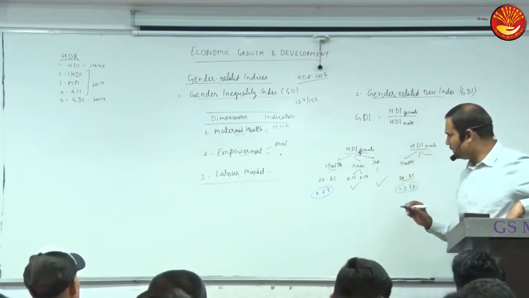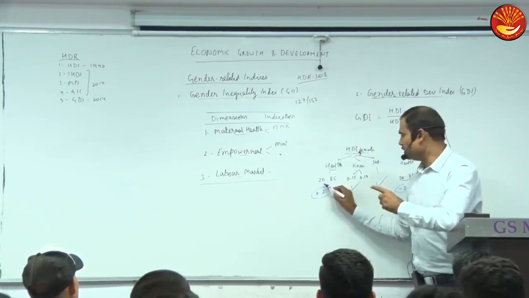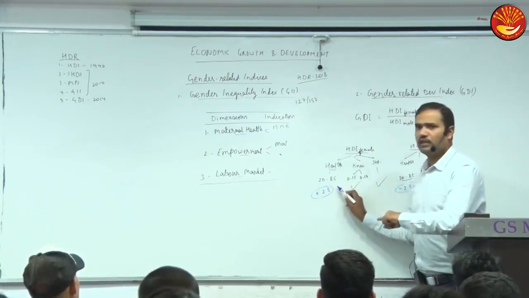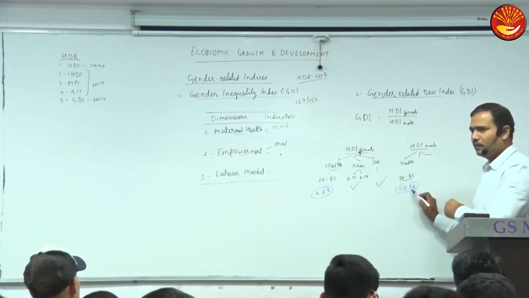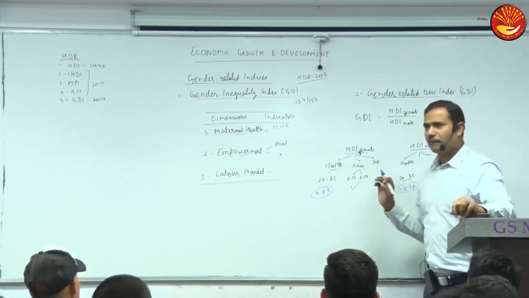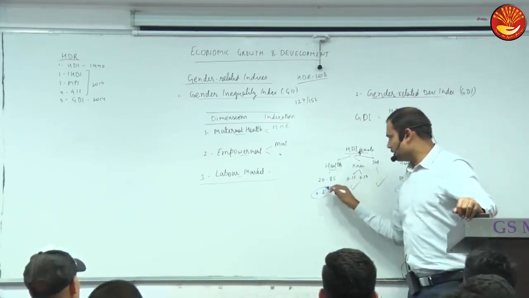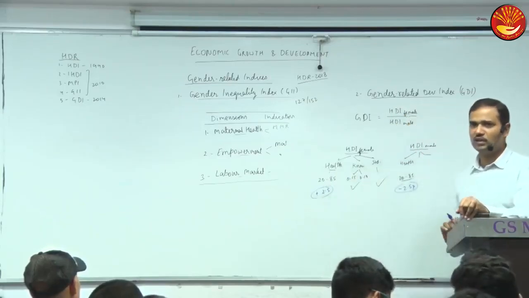So we will add 2.5 to the minimum and maximum values: 22.5 to 87.5, and here 17.5 to 82.5. So they have made a difference of 5 years in the minimum and maximum values. Females actually live longer, so that is why 5 years on average. That is why this has to be changed.